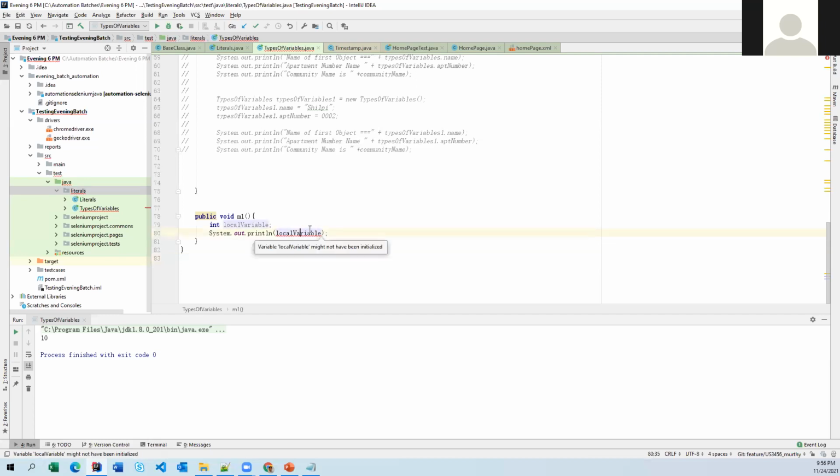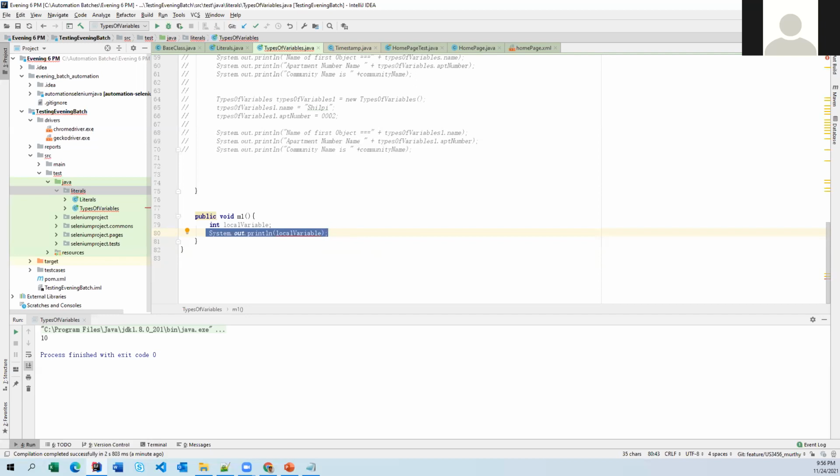So here, if I don't use this, just take some scenarios we are talking about. Now, when I don't initialize, it is not throwing any error. But when I'm trying to use that variable which has not been initialized, it is throwing an error. Here the rule is, if you are declaring a local variable and you are not assigning, there is no problem. Your compiler is not going to check that.